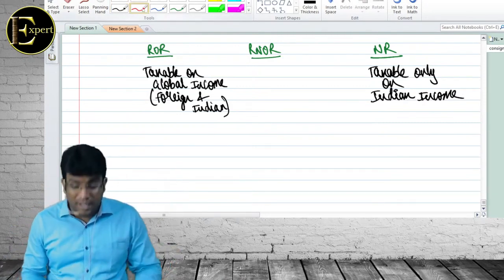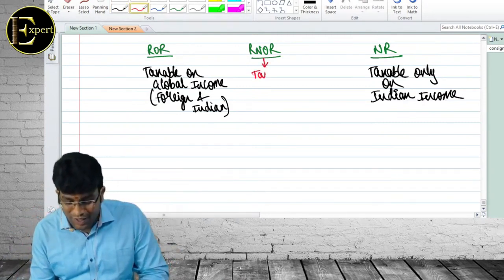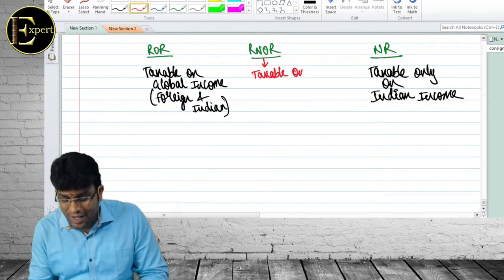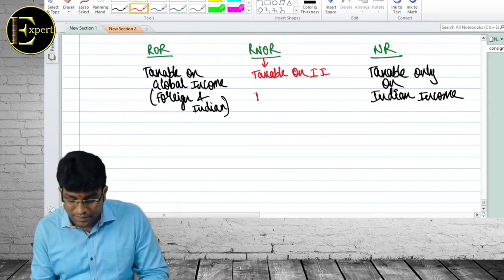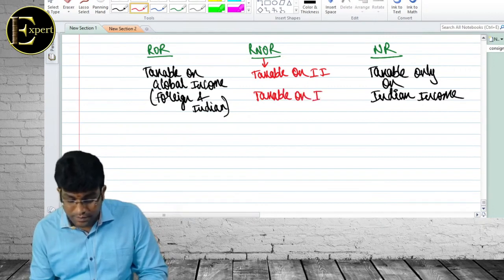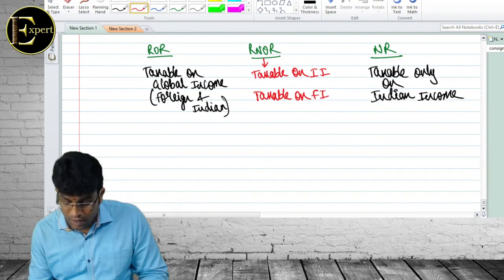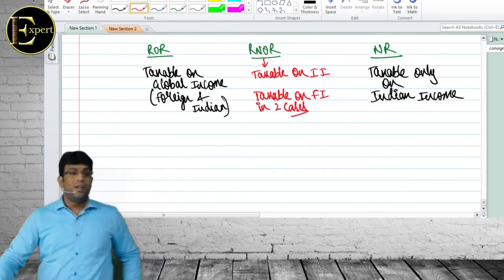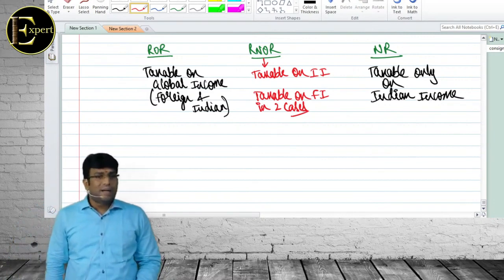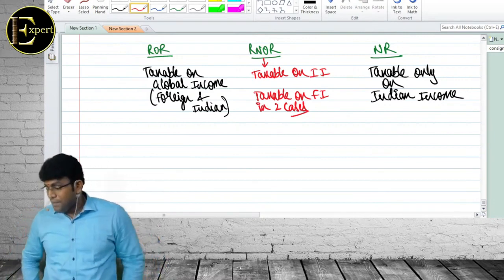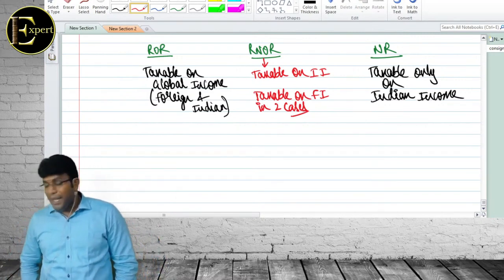Next, this fellow is just in the middle, neither here nor there. This fellow, he is taxable on Indian income. Correct, beta? Yes, sir. He is also taxable on foreign income only in 2 cases. What are the 2 cases? Business income, which is controlled wholly or partly from India. Professional income, which is set up in India.